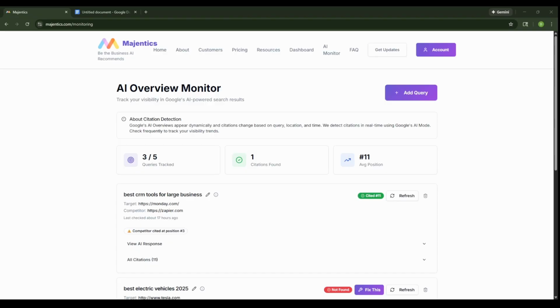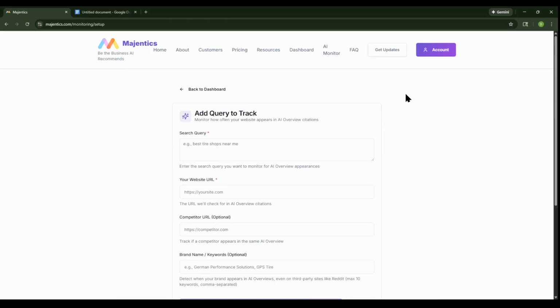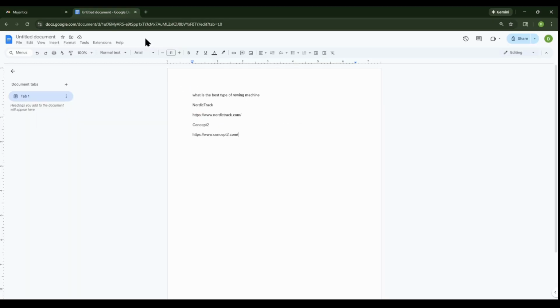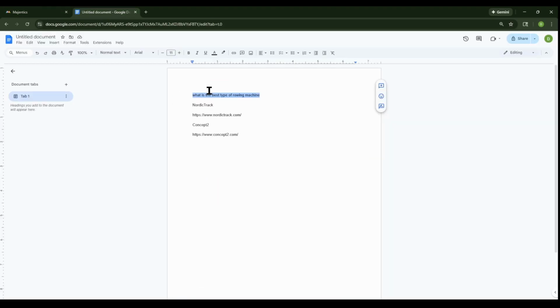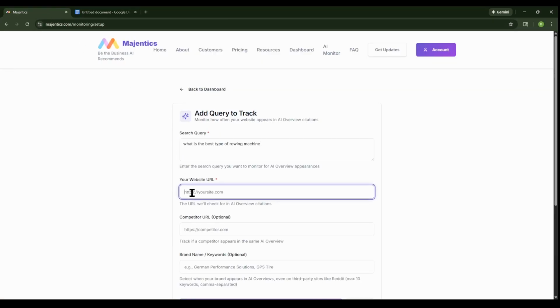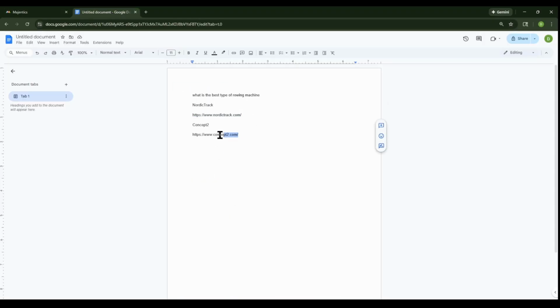The way it works is you enter a query. I have some saved here. I'll just cut and paste them in. What is the best type of rowing machine? Put that in. And then we'll pretend that I am with NordicTrack, and that my competitor is Concept 2.